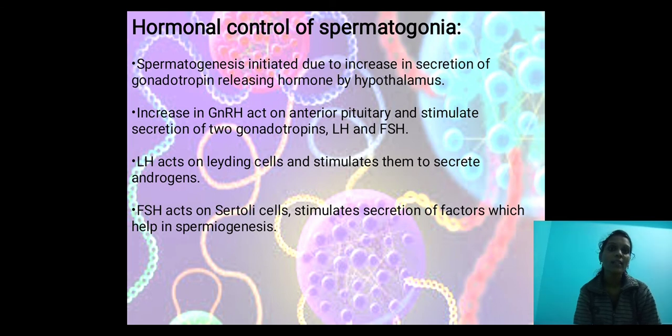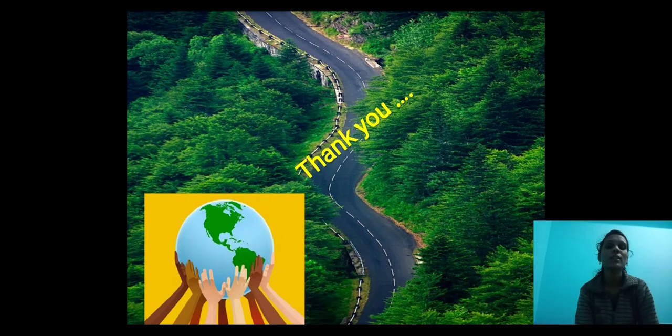LH acts on Leydig cells and stimulates them to secrete androgens. FSH acts on Sertoli cells and stimulates secretion of factors which help in spermatogenesis. This is the hormonal control during spermatogenesis.